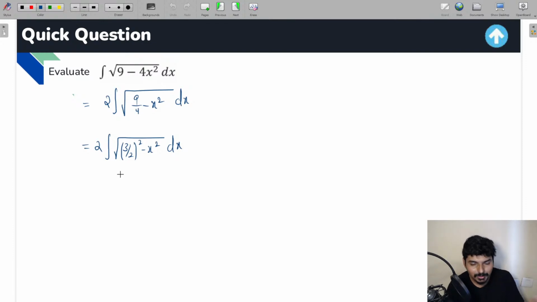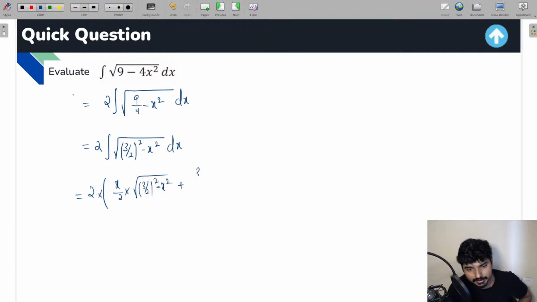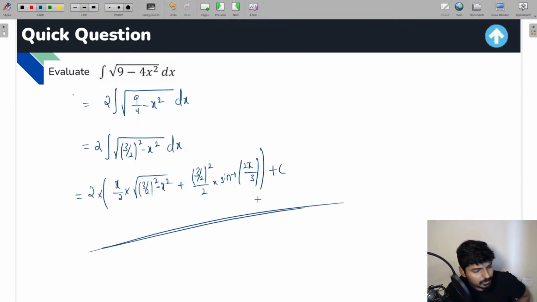What is the result you're going to get? You're going to get 2 into x by 2 into under root of this term, which is 3 by 2 whole square minus x square, plus a square by 2, that is 3 by 2 whole square by 2, into sine inverse x by a, plus c. This is the solution you are going to get in this case. I hope this is clear for everyone. Anyone having any doubt in this particular case, students?